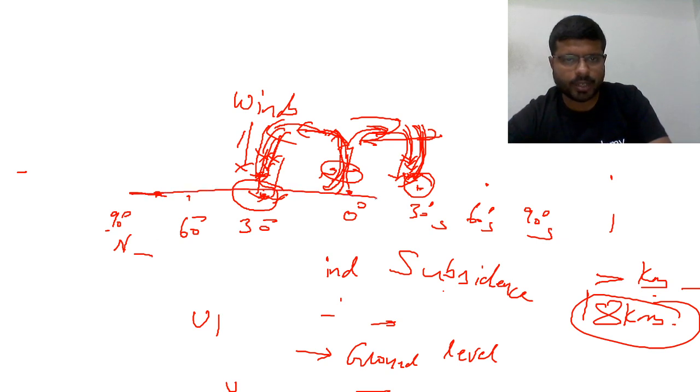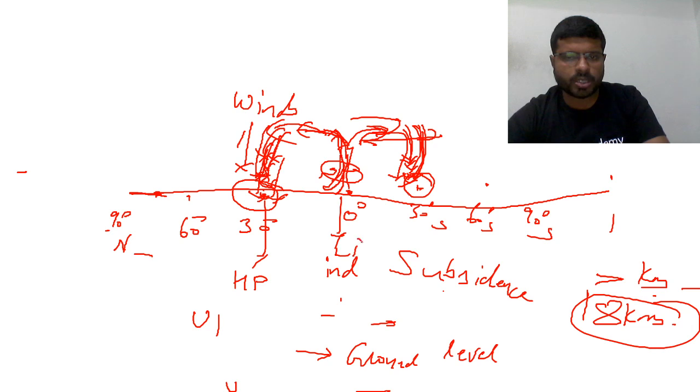So this is the line. So winds which have subsided until 30 degrees, this is a high pressure area, this is a low pressure area. Winds move from high pressure to low pressure. They move in this fashion on the ground level.